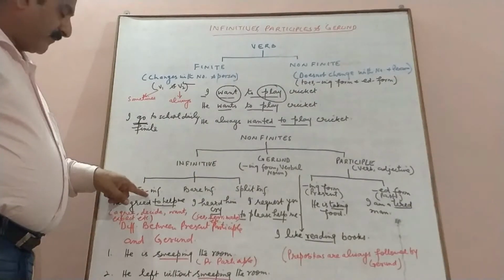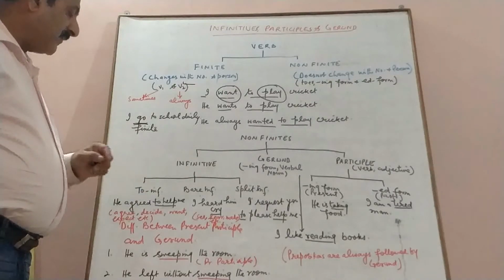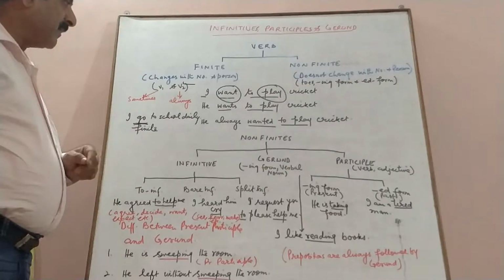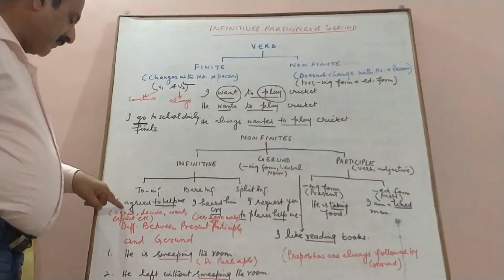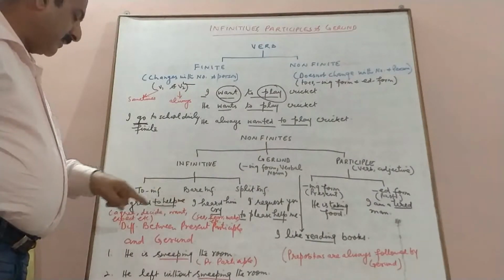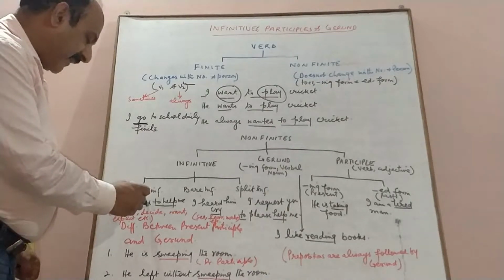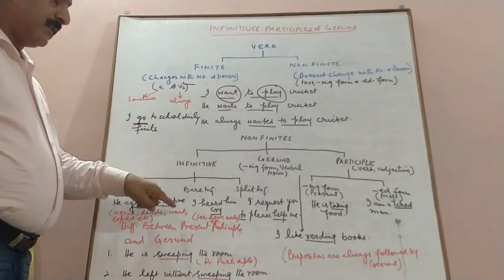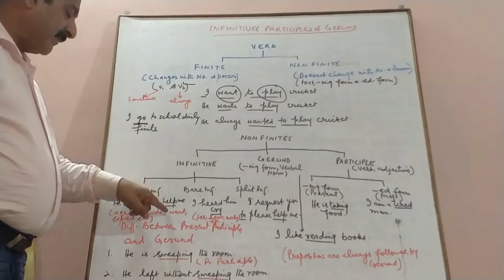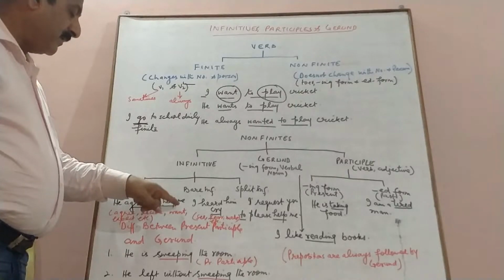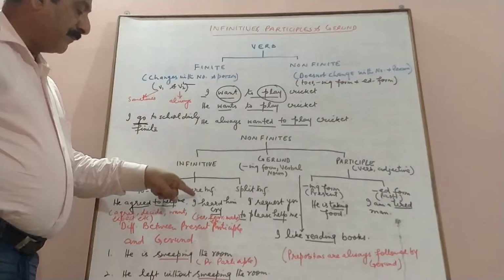Now, to infinitive, as the name implies, is the non-finite form of the verb which takes to. For example, we have he agreed to help me. Now, he agreed, agreed is in the simple past tense and it is the finite form, whereas to help is the non-finite form, and we say to help is the to infinitive, the non-finite form of the verb used here. The second type of the infinitive is the bare infinitive.